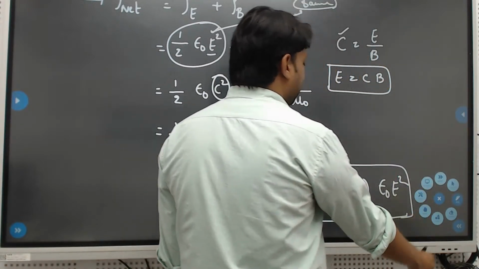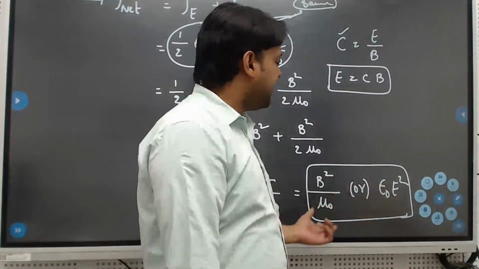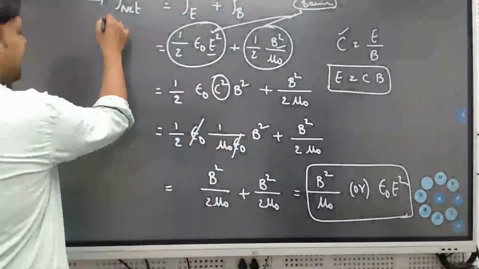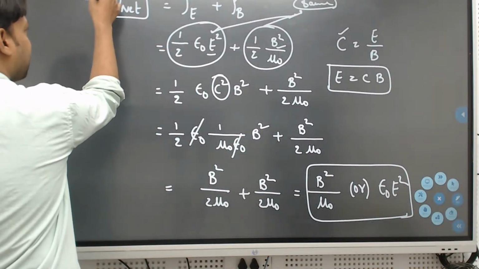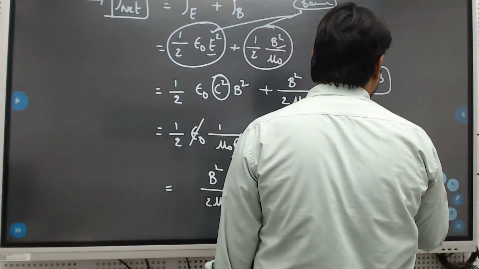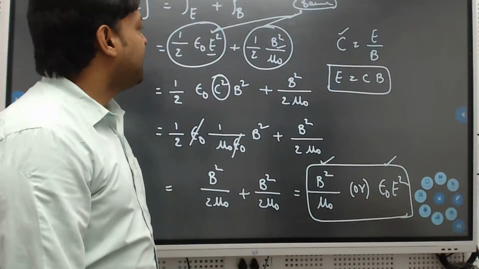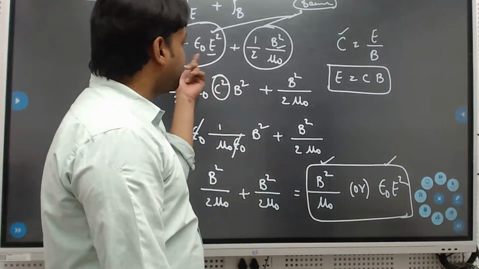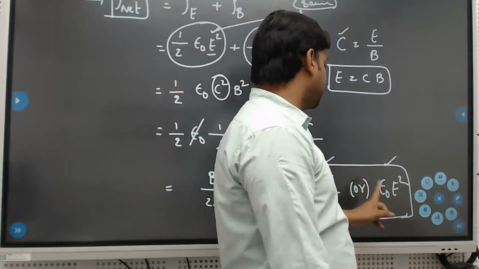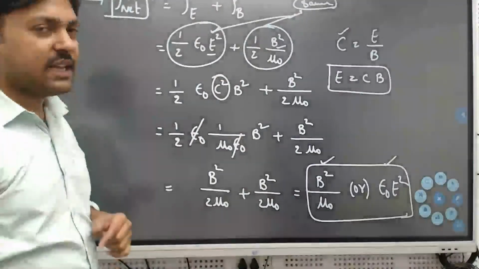So in terms of magnetic field or electric field, both will be the same. Net energy density we can take as B square by mu naught and epsilon naught times E square. But if constant values are given in the question, then you have to apply these values. If wave equations are given, then we'll go for the next point.